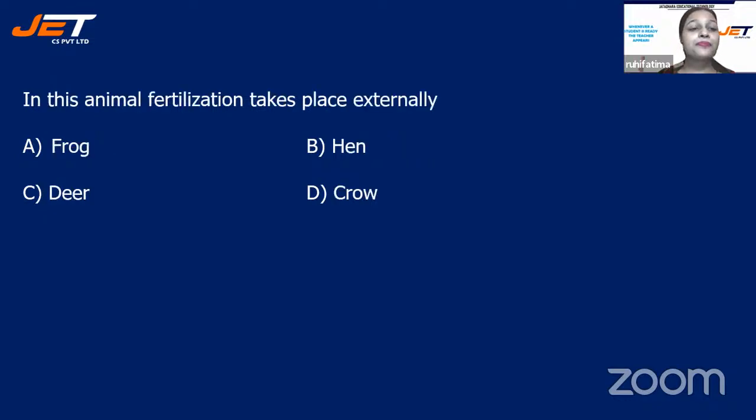Next question is, in this animal, fertilization takes place externally. And your options are A, frog, B, hen, C, deer, or D, cow. Sorry, not cow, it is crow. In which animal does fertilization take place externally? Frog, hen, deer, or crow. Come on, children. Be very quick. Time is running very fast.